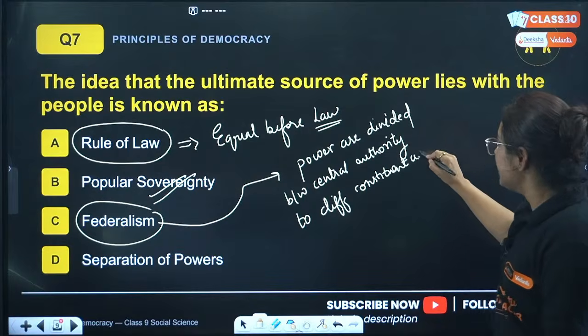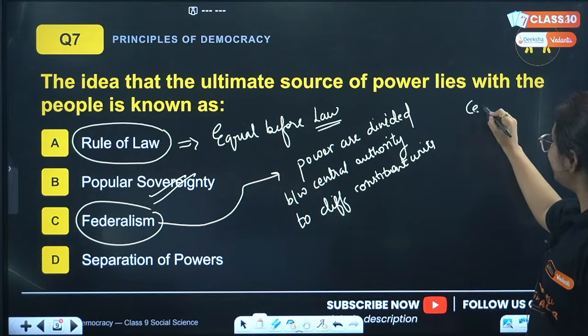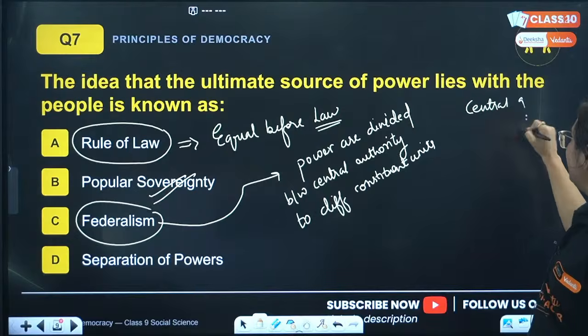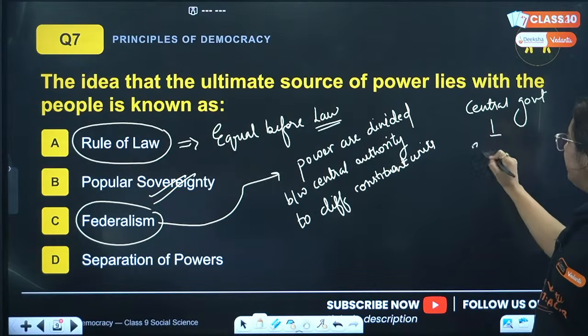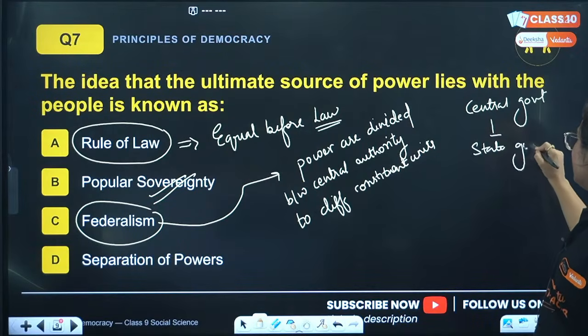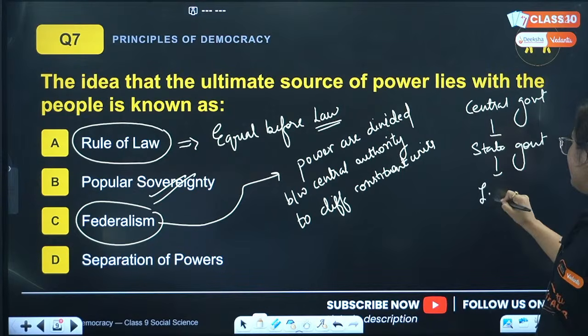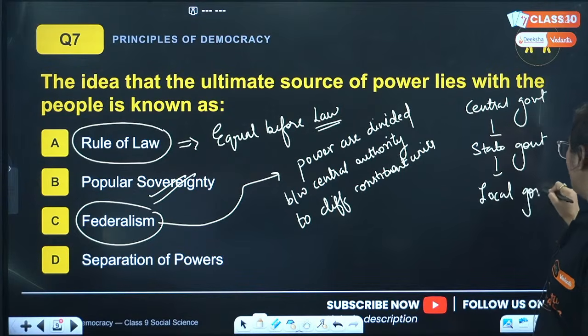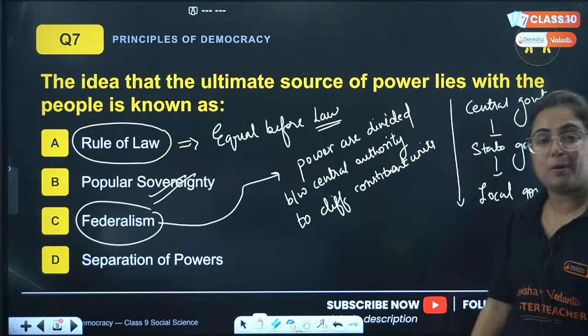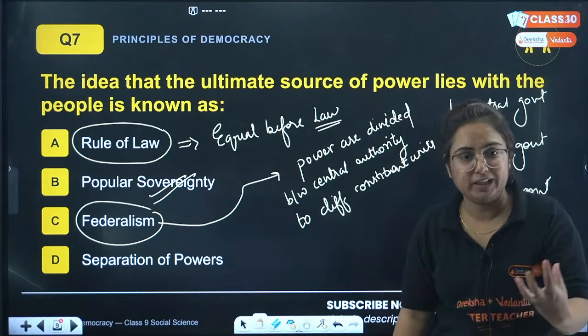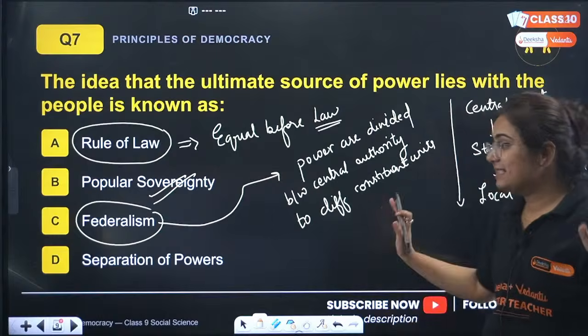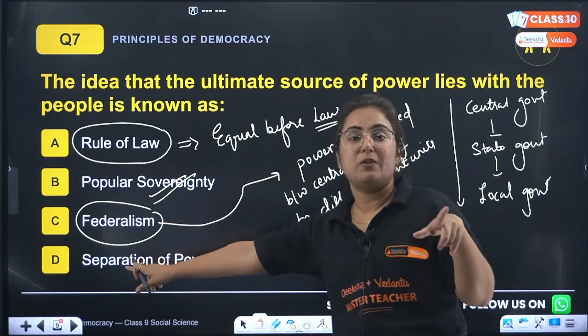What do we have at the centre? We have the central government. Its constituent units are the state governments, and then below we have local government. Don't you think that power is shared from a central authority to its constituent units? It is. And hence this concept is known as federalism.